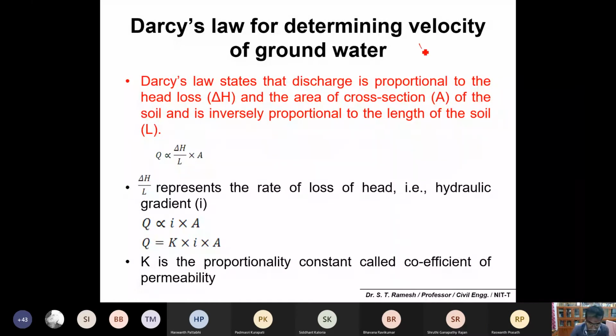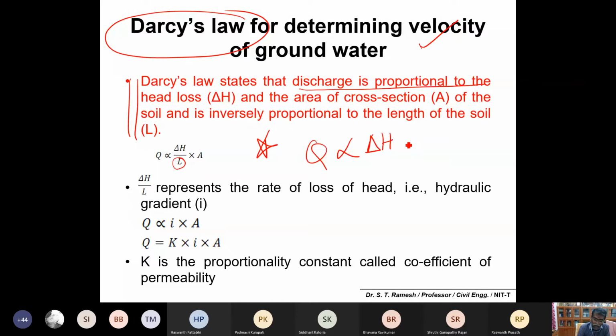Important: the velocity of groundwater is estimated using Darcy's equation. So please remember Darcy's law for determining the velocity of groundwater. Darcy's law simply states that the discharge Q is proportional to the head loss and the area of cross section of the soil, and inversely proportional to the length of the soil strata. So please remember this definition.